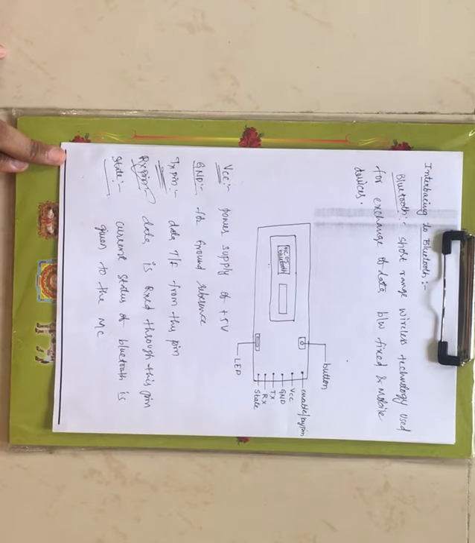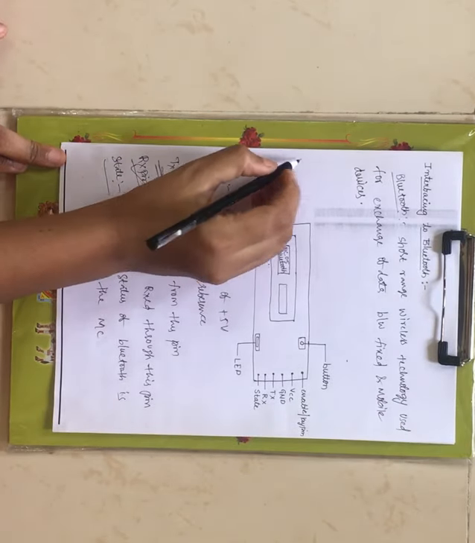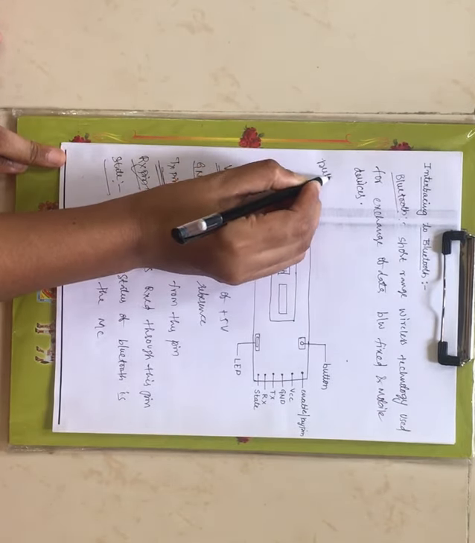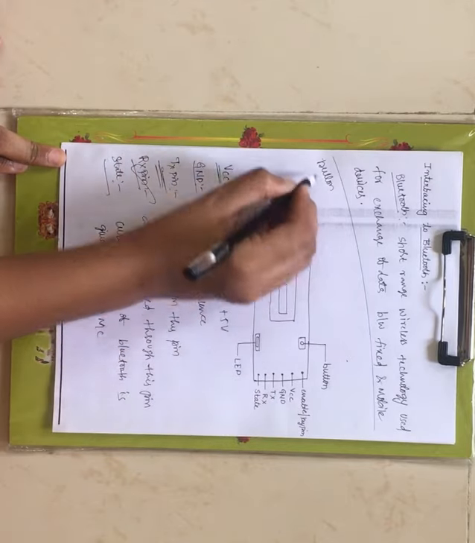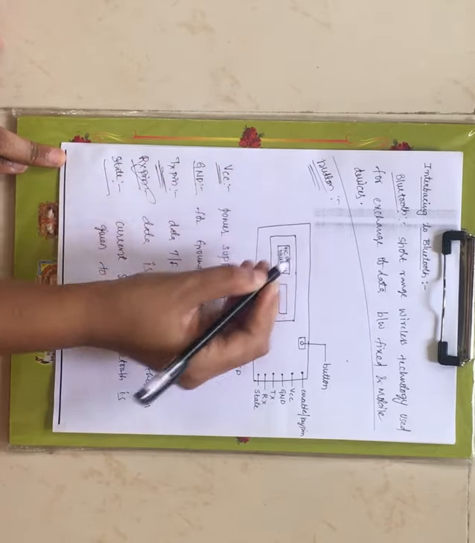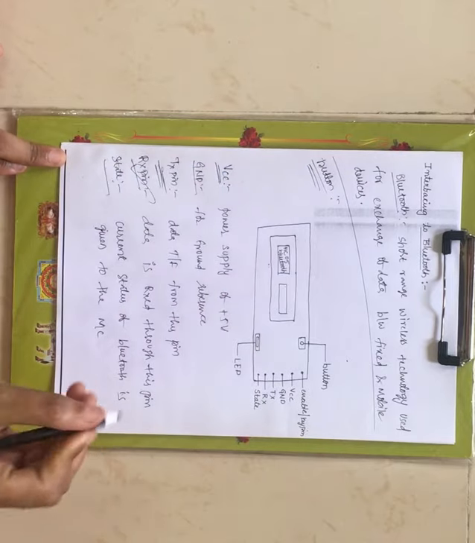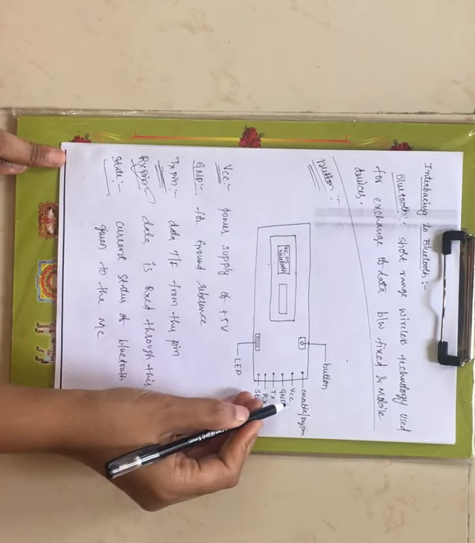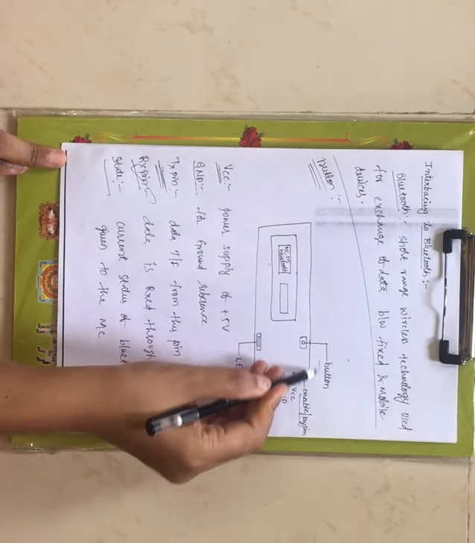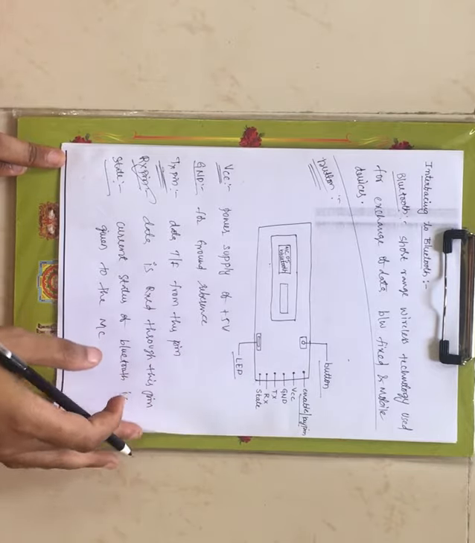Now we have seen 5 pins. What are the left out pins? We have the enable pin, the button pin, and the LED pin, right?